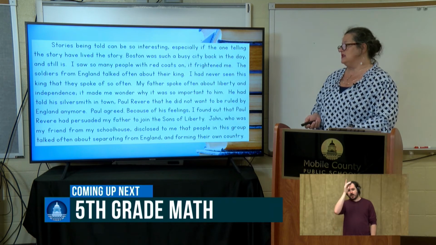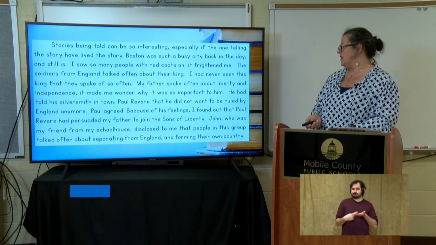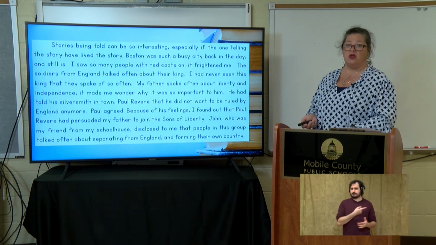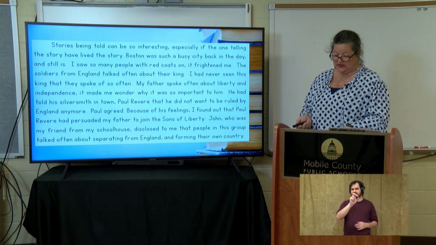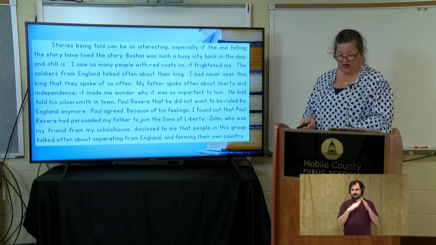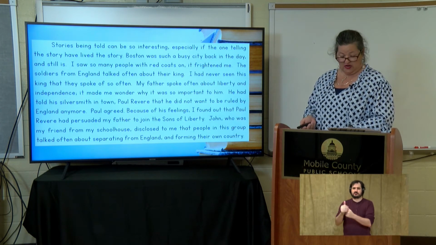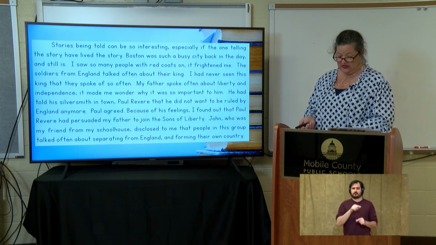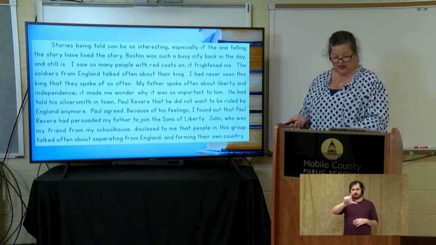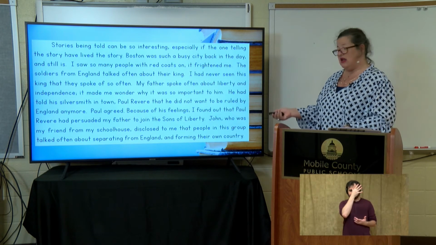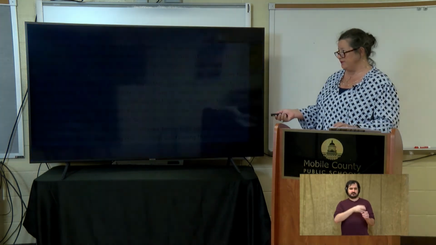He had told his silversmith in town, Paul Revere, that he did not want to be ruled by England anymore. Paul agreed. Because of his feelings, I found out that Paul Revere had persuaded my father to join the Sons of Liberty. John, who was my friend from my schoolhouse, disclosed to me that people in this group talked often about separating from England and forming their own country.